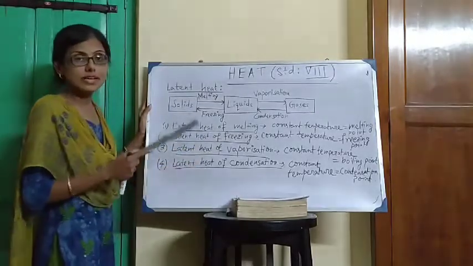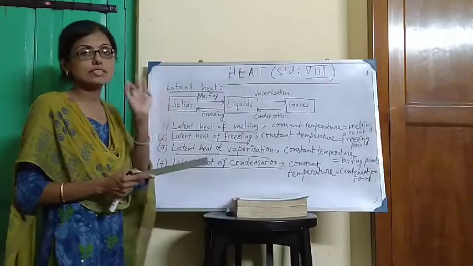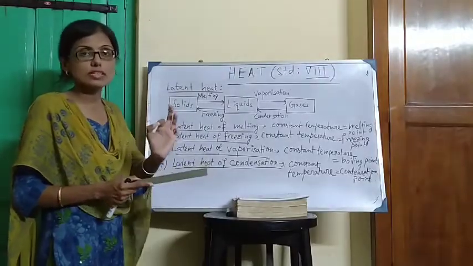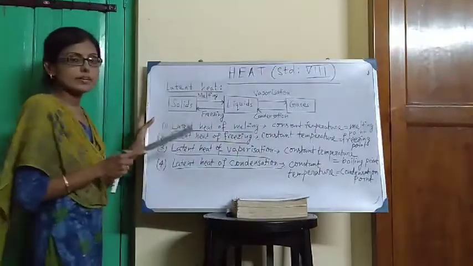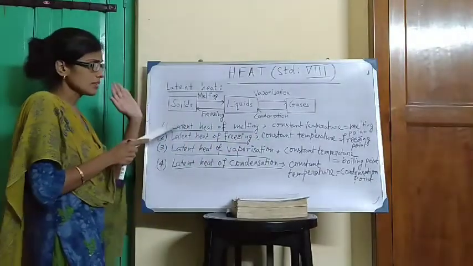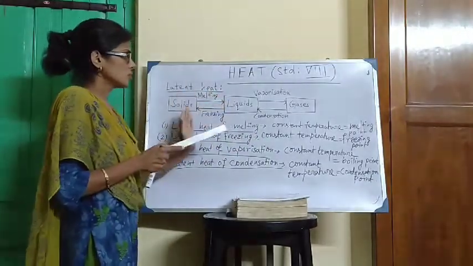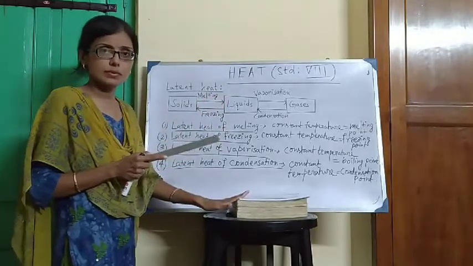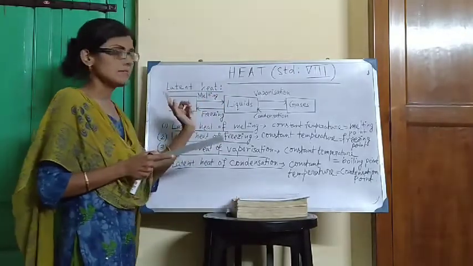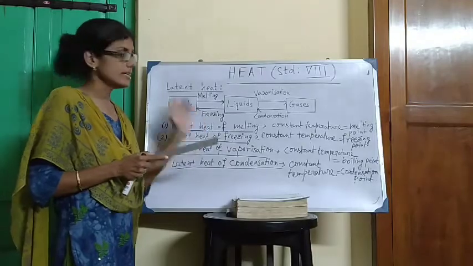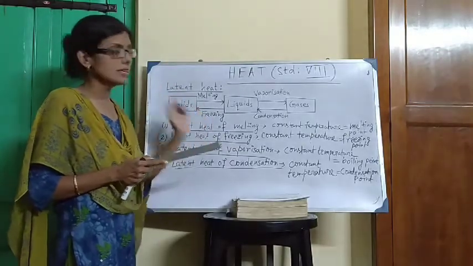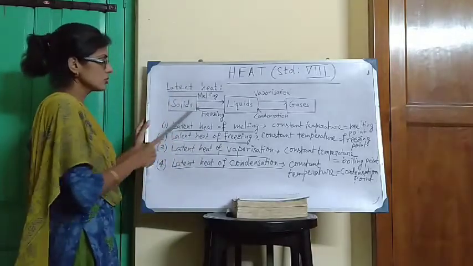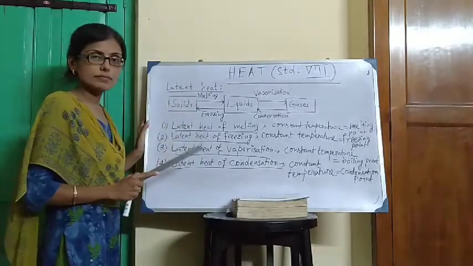Now what is the constant temperature? The constant temperature is the melting point. The solid starts to convert into liquid at the melting point, and the temperature at the melting point remains constant until the entire solid turns into liquid.